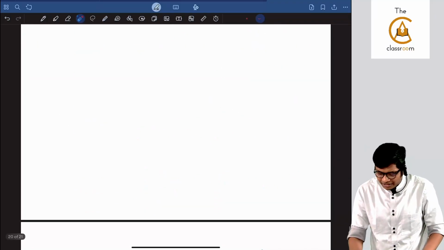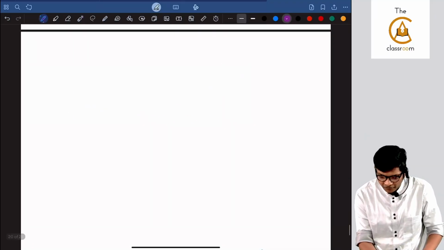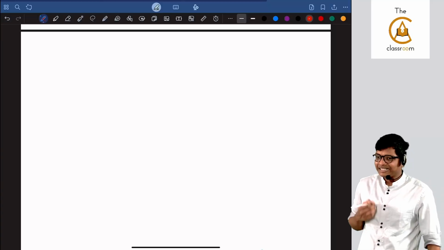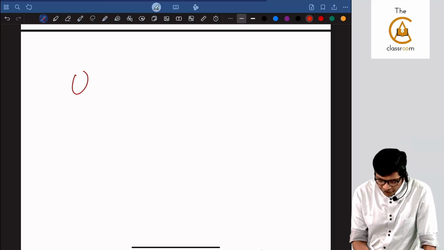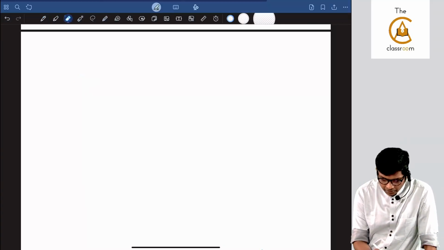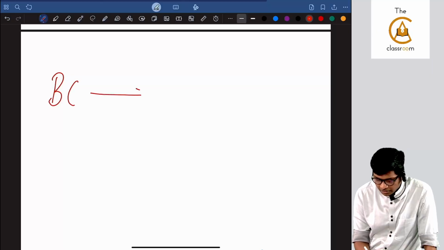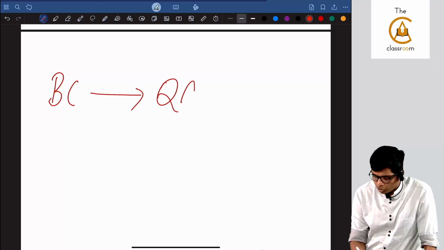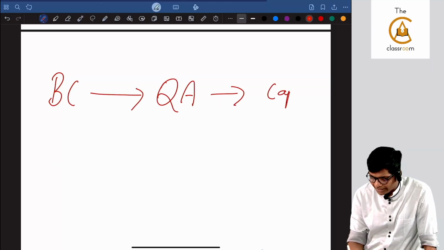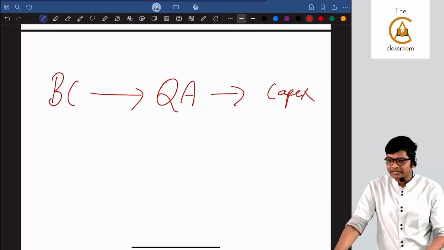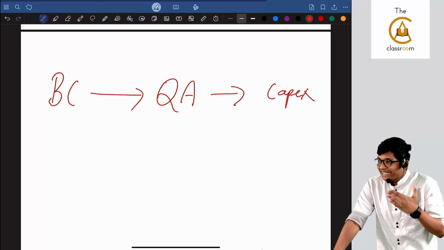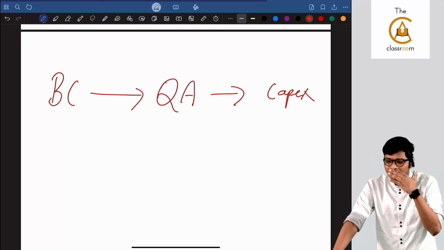What is the crux of this standard, before I go to the definitions and quickly revise? The crux is, if you incur borrowing cost for a qualifying asset, you can go ahead and capitalize. Sir, what is the logic? How can I capitalize interest? The interest should be debited to P&L.